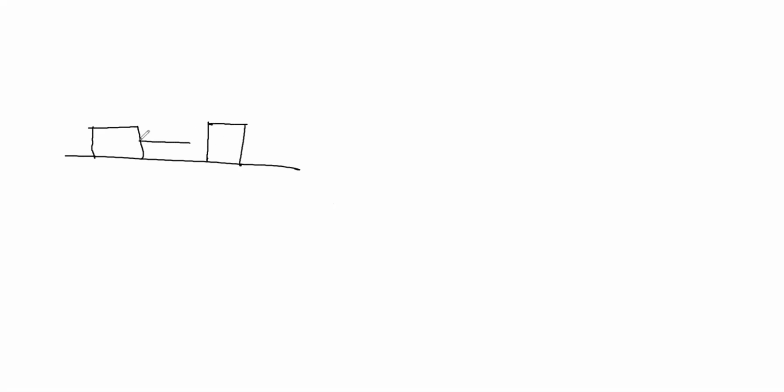This is string 1, this is string 2. Two strings. You are applying an external force of 40 Newton. This is of mass 2 kg, this is of mass 3 kg.